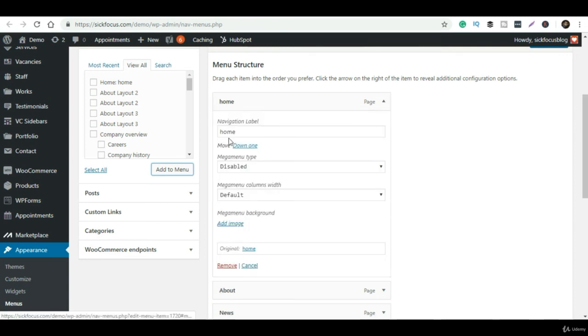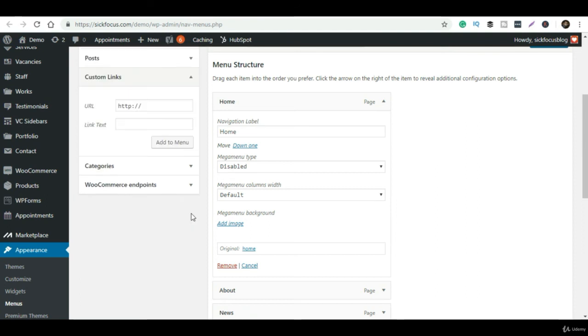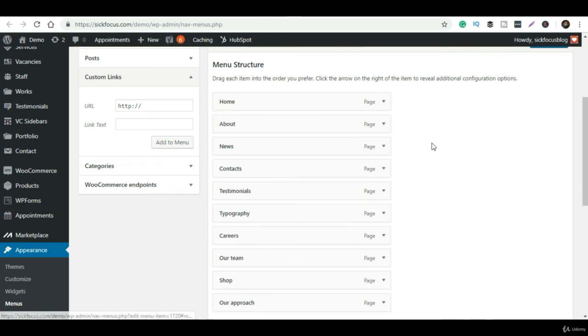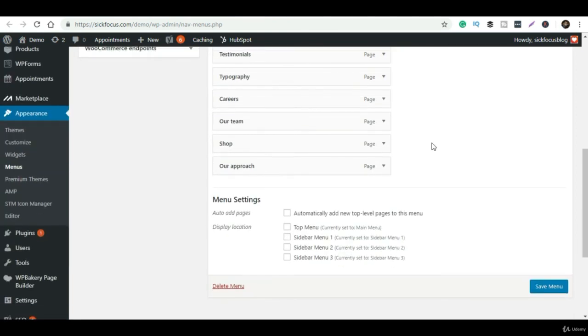Apart from that, if you want to add any custom links, simply paste the link, give a title to the link, and then click on Add to Menu. It will be automatically saved. You don't have to do any extra work. After you complete the whole thing, just click on Save Menu, then WordPress will automatically save the menu and you don't have to worry about anything, and that will save the whole data.